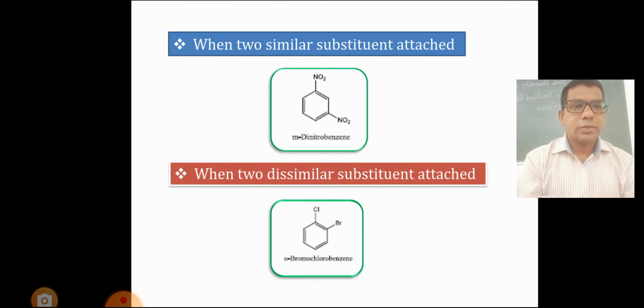When two similar substituents are attached, for example 2 NO2 groups at the 1 and 3 positions, it is known as meta-dinitrobenzene. When two dissimilar substituents are attached, that is chlorine and bromine, at the 1 and 2 positions, it is known as ortho. Suppose chlorine and bromine are present at the 1 and 2 positions, then it is known as orthobromochlorobenzene.